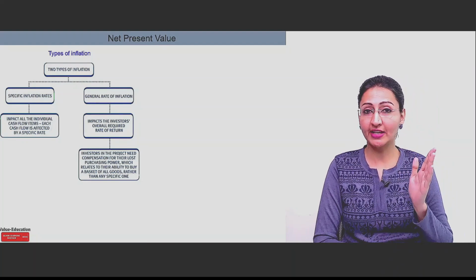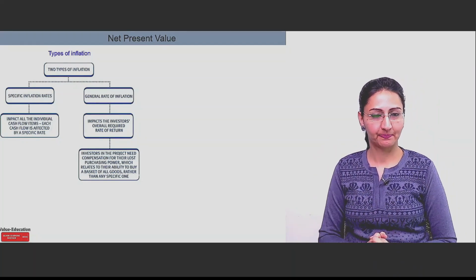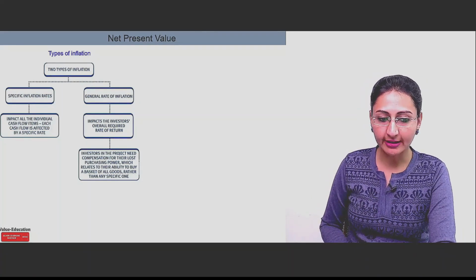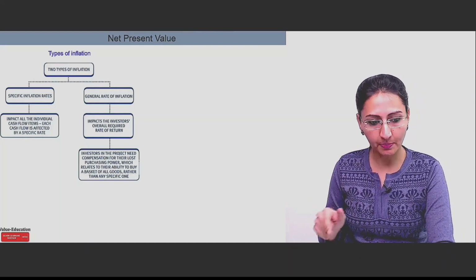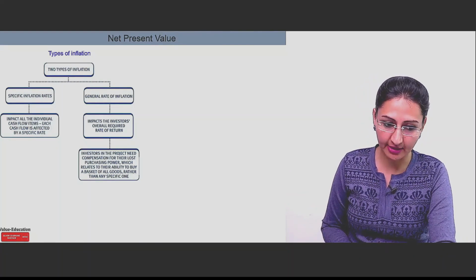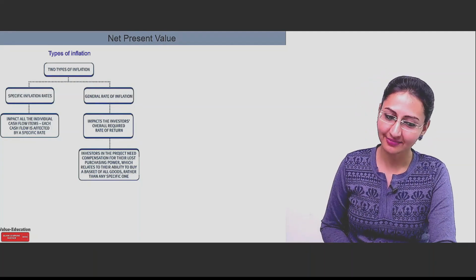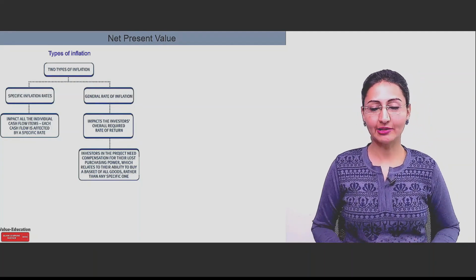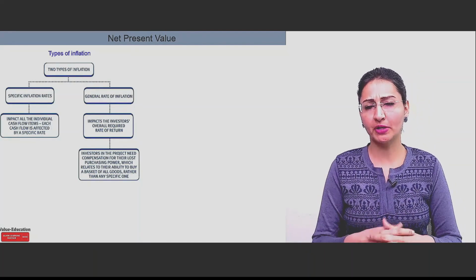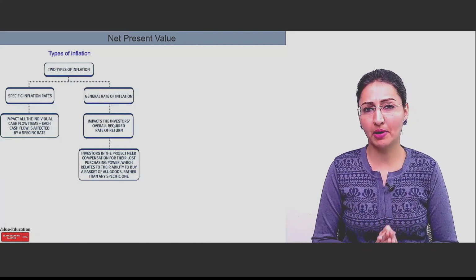But specific rates applicable to individual items of cash flows. That's the difference. Next, when it is general rate of inflation, investors in the project need compensation for their lost purchasing power, which relates to their ability to buy a basket of all goods rather than any specific one. So when it is a case of general rate of inflation, the investor will look for a general loss of purchasing power. That is what he will look for.